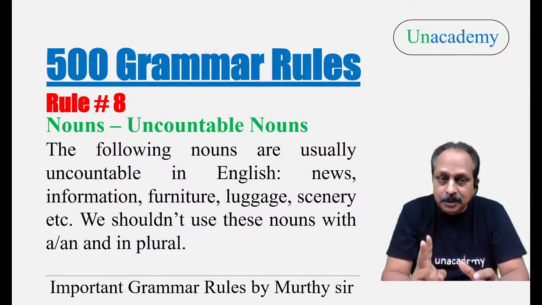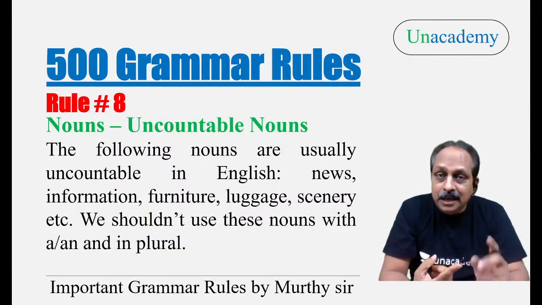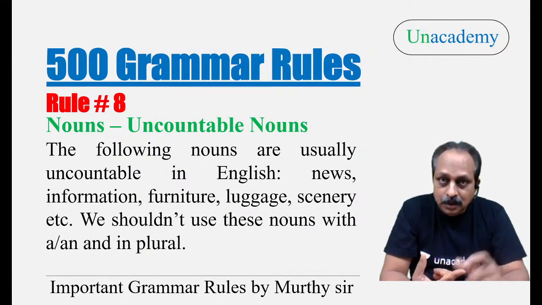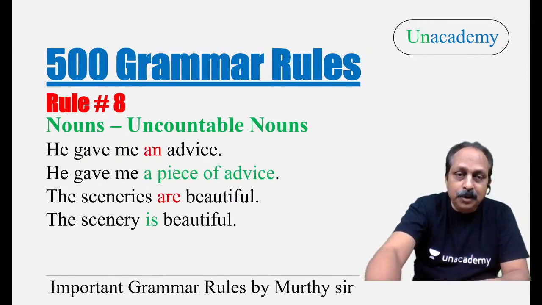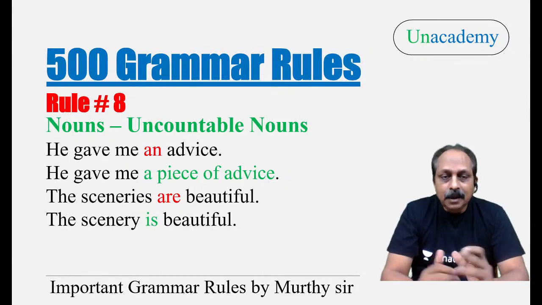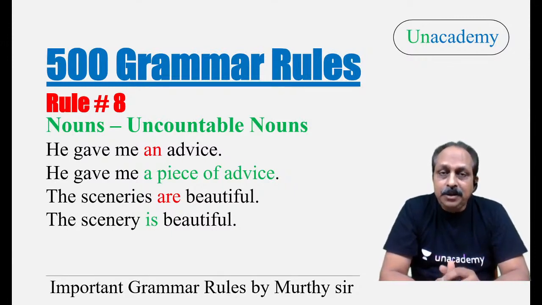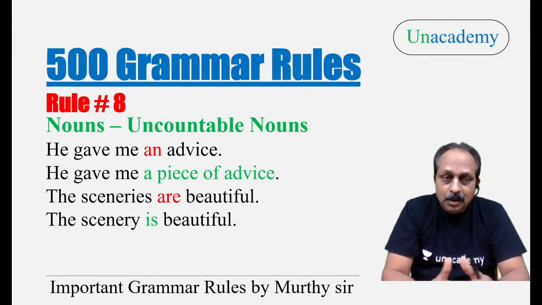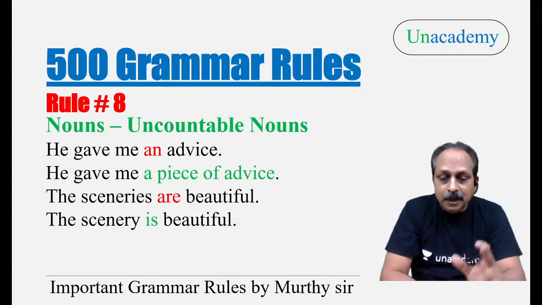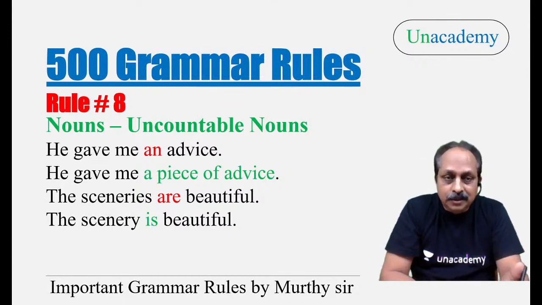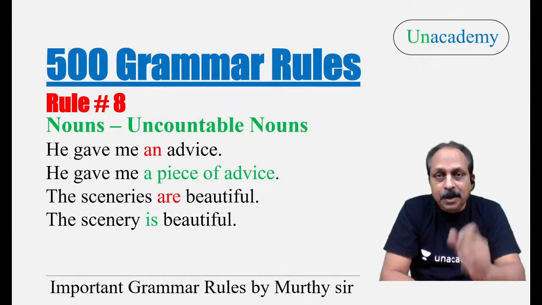So there are two dimensions here. One, we should not use a or an before these uncountable nouns. Second one, they cannot be used in the plural form. Now let us have a look at a few examples. A lot of people say, he gave me an advice. Wrong. He gave me advice, or he gave me a piece of advice. First one is wrong. Whatever is in red, it is wrong. He gave me an advice. Wrong. This has been given in so many exams. He gave me a piece of advice.